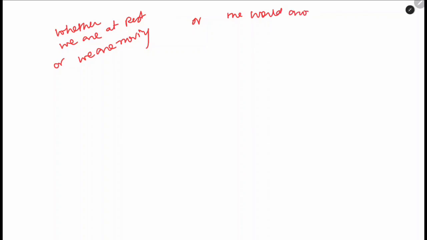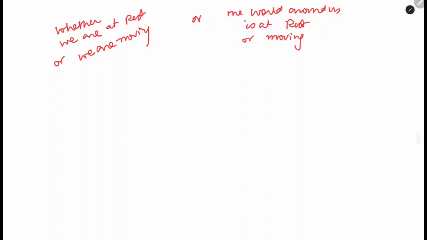Okay. So how do we conclusively say whether we are at rest or we are moving, or the world around us is at rest or moving? We cannot say. So for this, we need to verify it experimentally, and this is what was done.